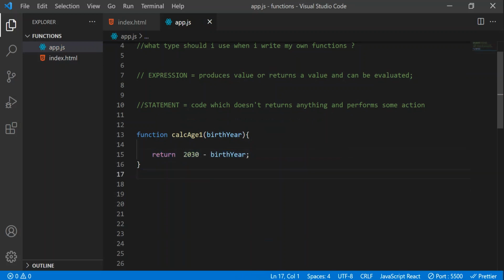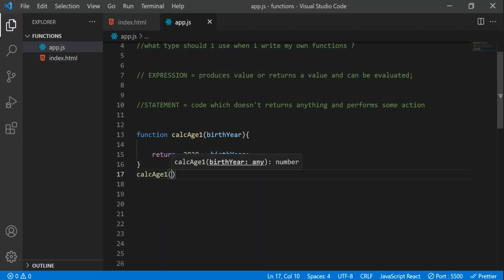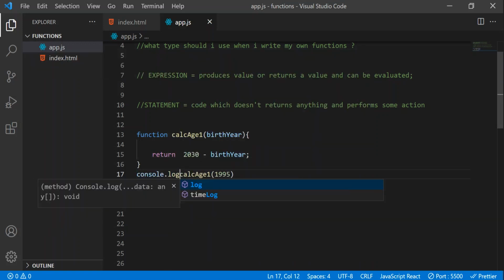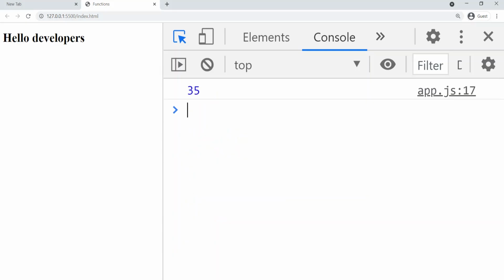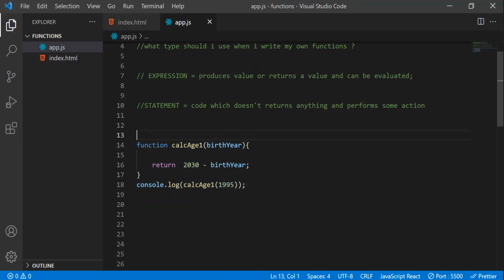Now I will call this function. I'll pass calculateAge1 and then pass something like, let's say, 1995. I'll wrap this inside console.log so I directly get the output. Let's open the browser console now. You can see we got the output 35; the age is calculated. So this is an example of a function statement, or function declaration. Let's write that here.